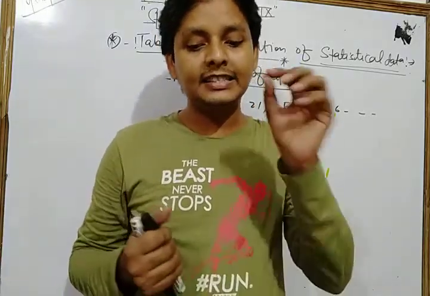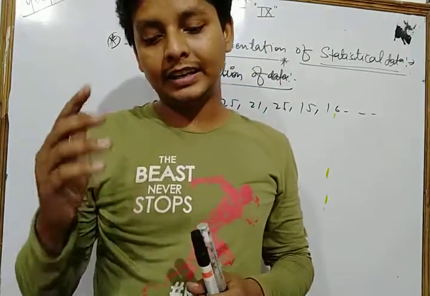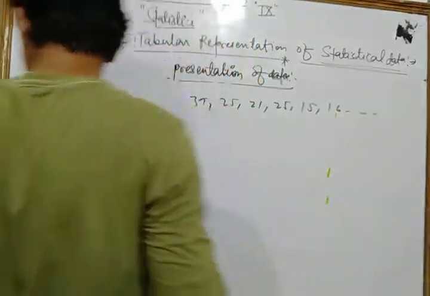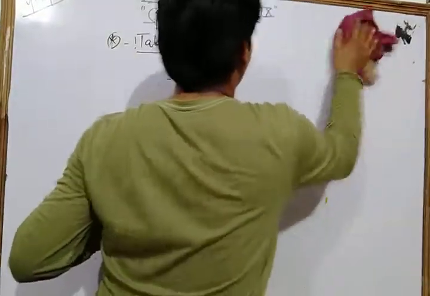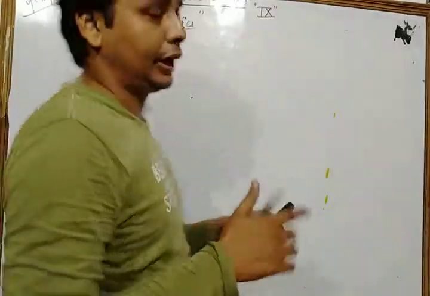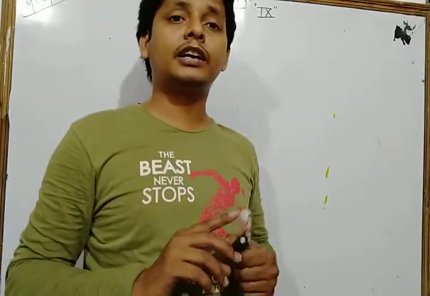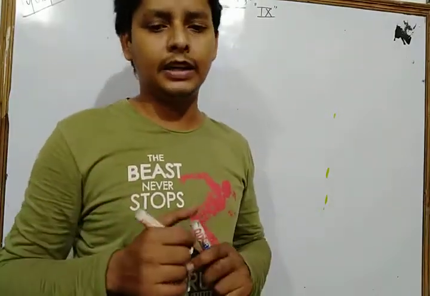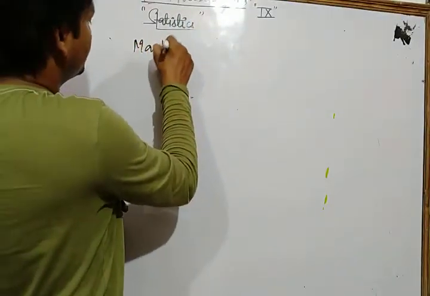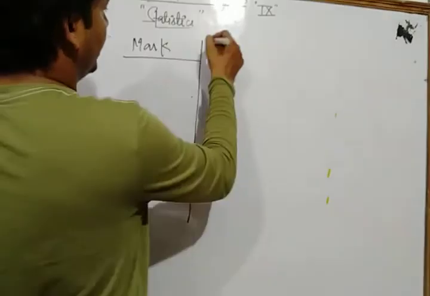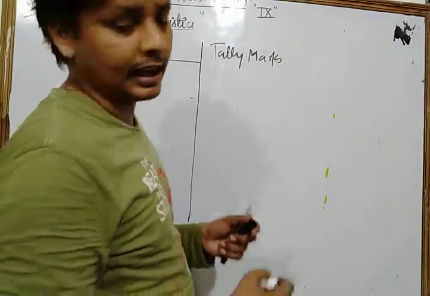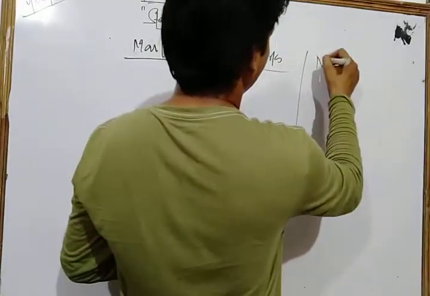So to make it easier to understand and clear, we can tabulate data in the form of a table. Let's see. Suppose the number of observations is very large, then we arrange the data in this way. Let's see, dear students, here the marks of students, here we write tally marks, and here the number of students.